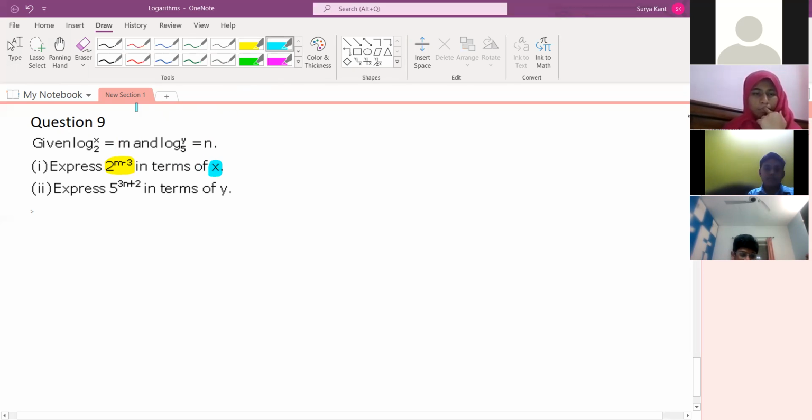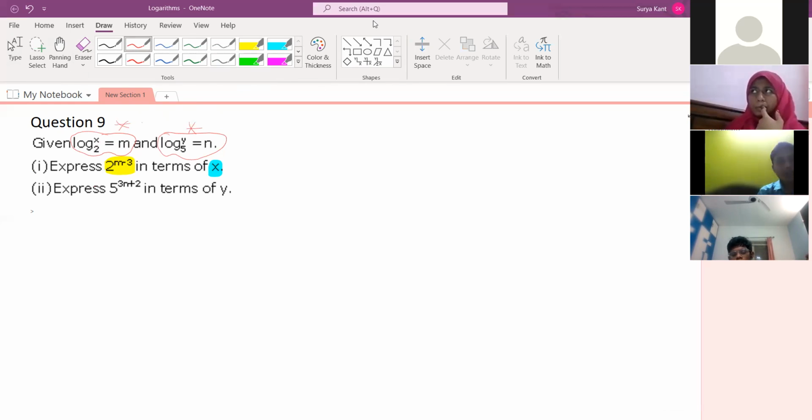Understood? See, your hint is given here. These two things are the hint for you. Log x to the base 2 is equal to m, and log y to the base 5 is equal to n. These two are the hint, what I'm writing as star mark. Okay, sir. And with the help of these two, you have to do that.